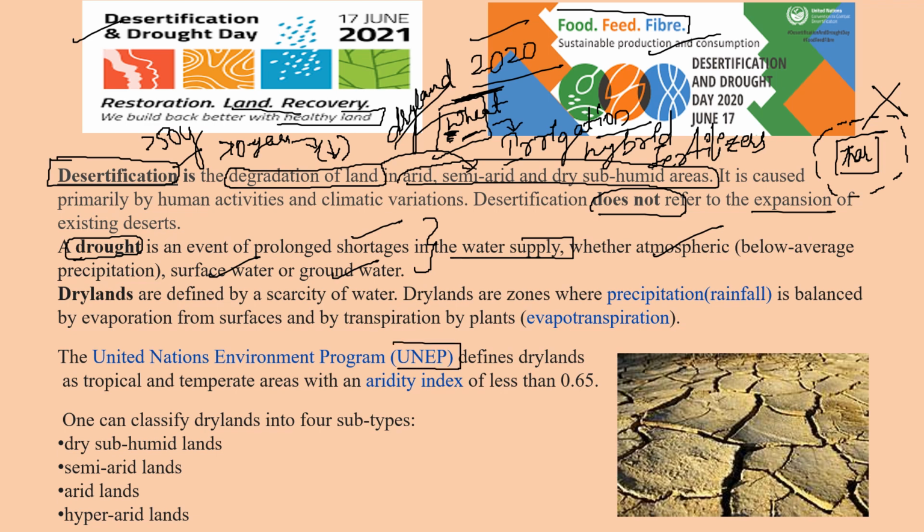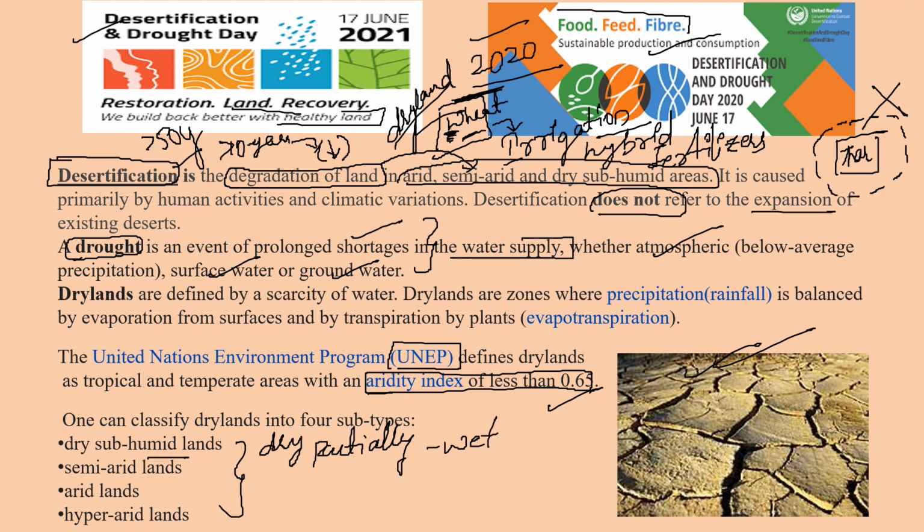And according to the United Nations Environment Programme, dry lands, look here, you can understand what is meant by dry land. If the aridity index of a land is less than 0.65, then it can be termed as dry land. You can also classify these dry lands. Humid means wet. Dry subhumid lands mean dry only but partially wet. Are you understanding? Then semi-arid lands mean partially dry. Arid land is dry land, and hyper-arid land is very dry; the intensity of dryness is very high in hyper-arid lands.